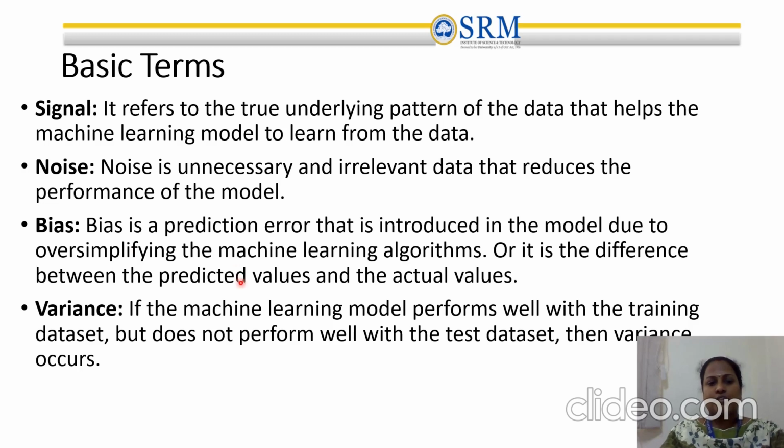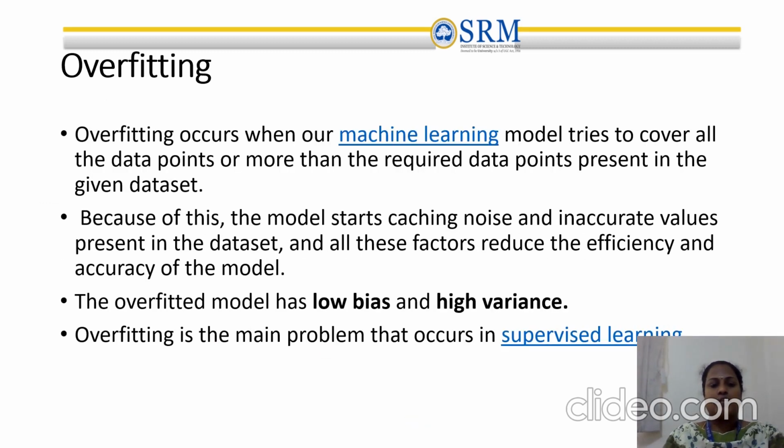value and the actual value. Variance is another term. If the machine learning model performs well with the training data set, but it does not perform well with the test data set, then there is a variation in the model.